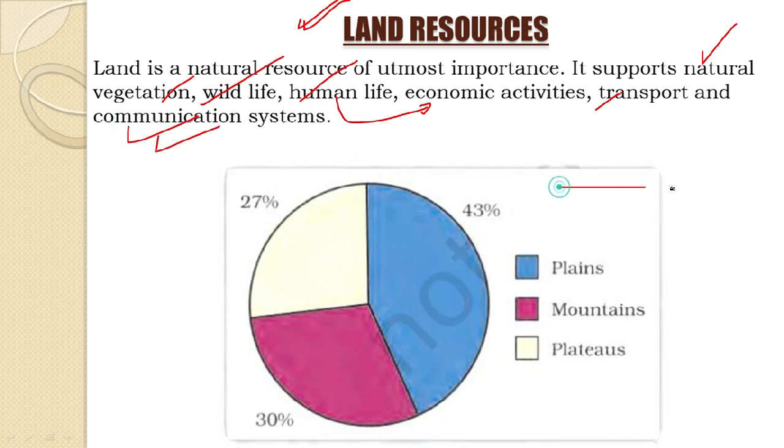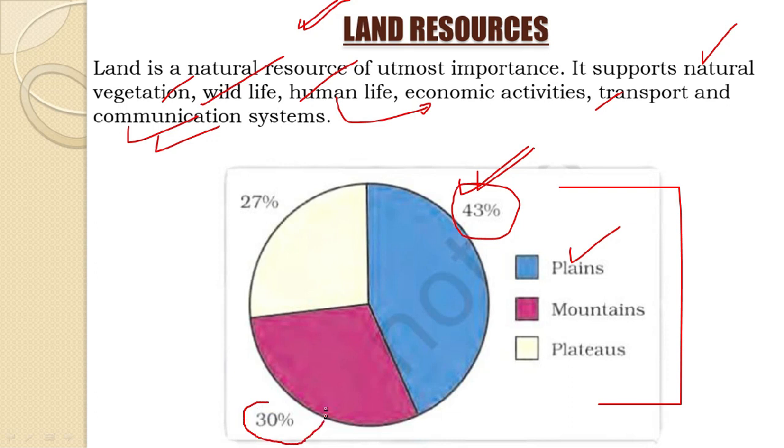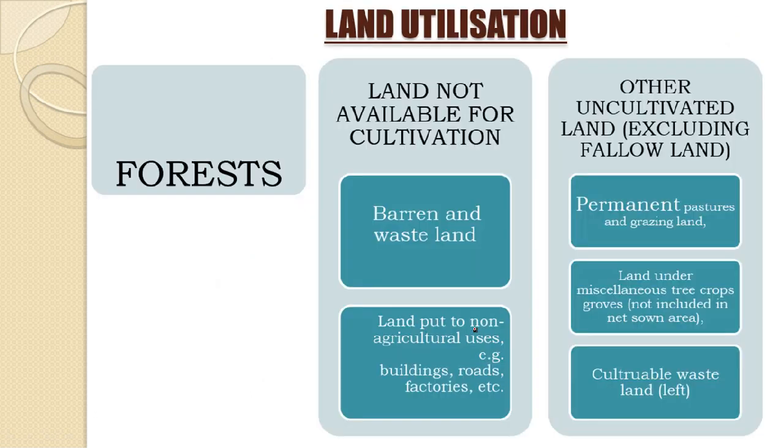Here when we come down to this pie chart, we see the percentage share of each type of the land resources on the surface of the earth. For example, when we come to plains, we see that 43% of the land surface is occupied by plains, 30% of the land surface or the earth surface is occupied by mountains, and the rest 27% is occupied by the plateaus. Okay, now just to see, go through the land utilization, how are different types of land being utilized.